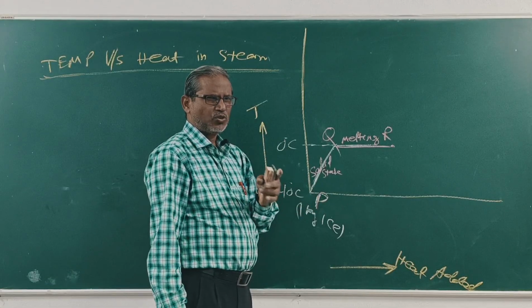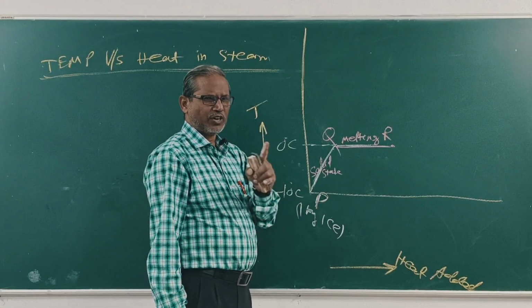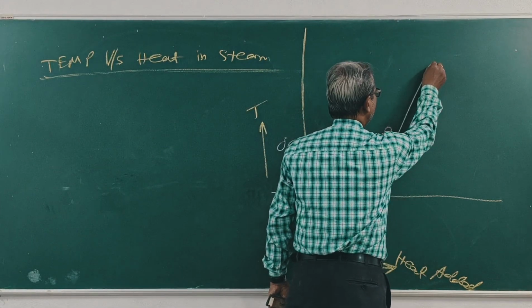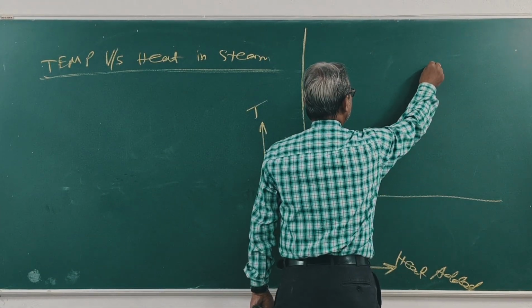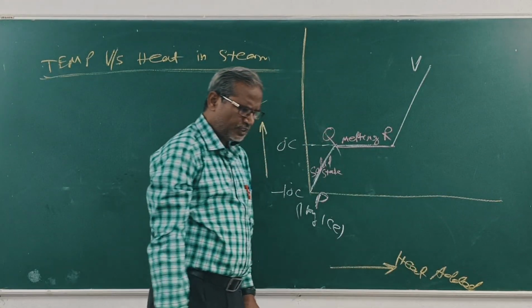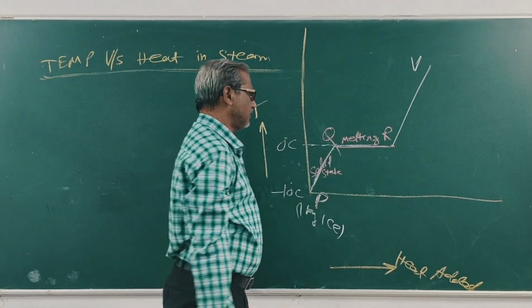When the temperature reaches the saturation temperature, that is 100 degree centigrade, this is point B. This is called the boiling point.